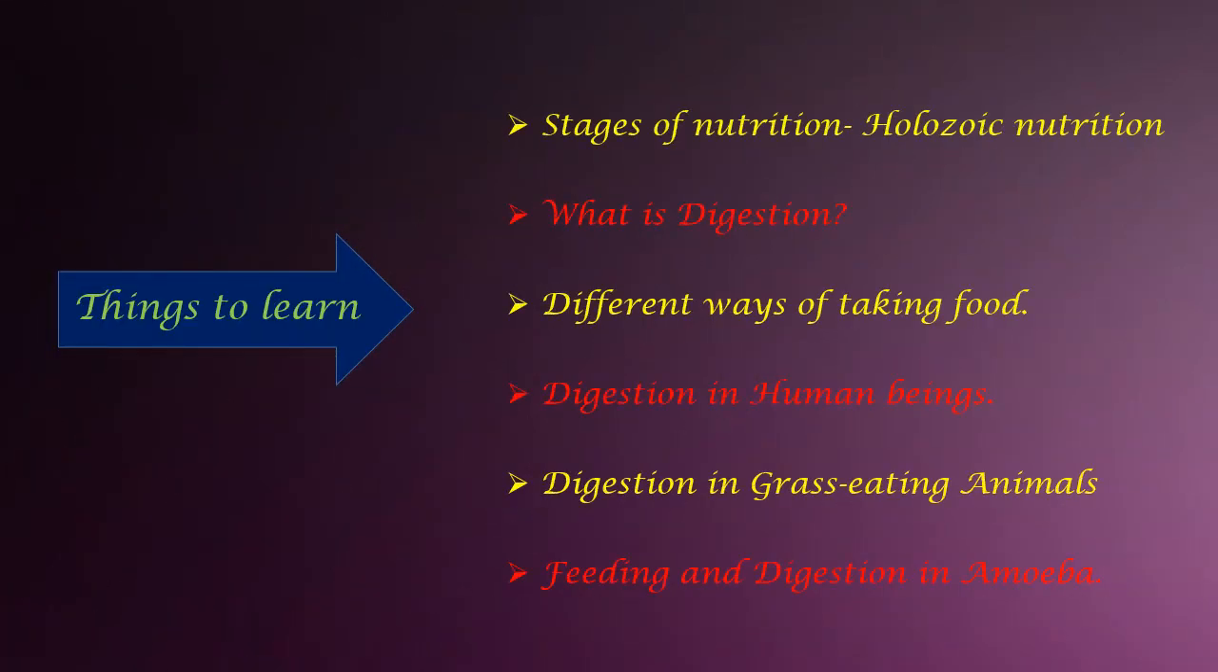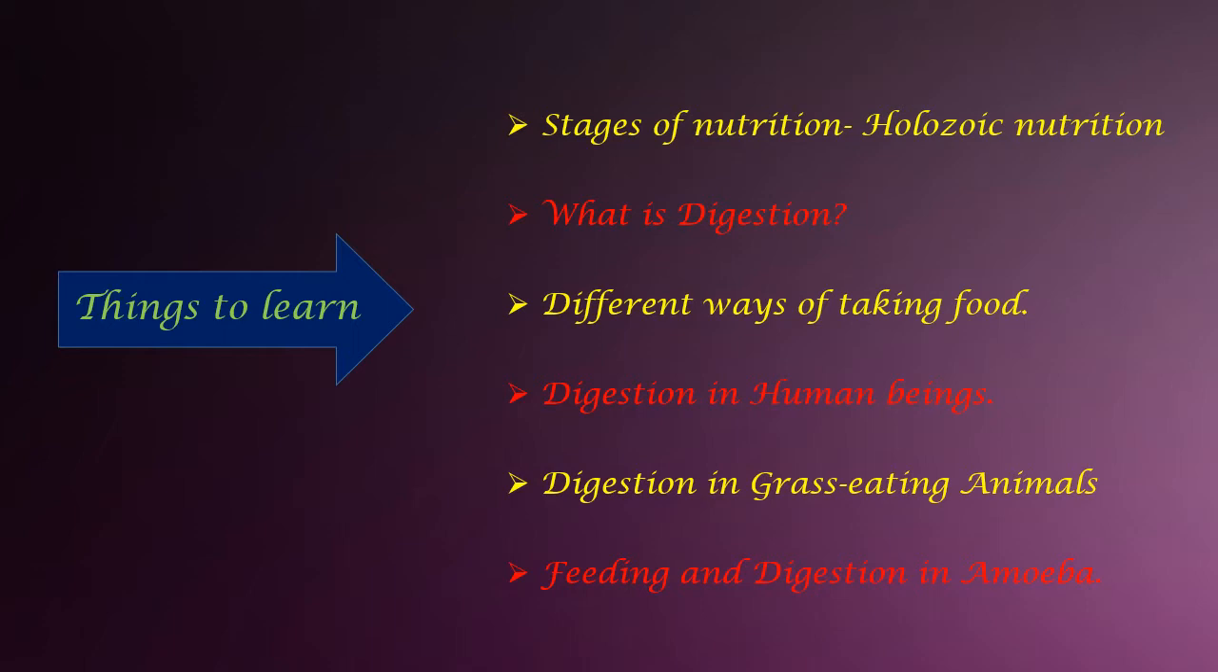Stages of nutrition. There are different stages of nutrition in human beings as well as in animals. It cannot happen all of a sudden, so the process which we follow is called holozoic nutrition, which happens in human beings and in certain animals. We will check about it here, and we need to understand what digestion is all about. Why do we call it a digestive system? Next we will learn about different ways of taking food. All human beings and animals have their different patterns of taking food, so we will discuss that.